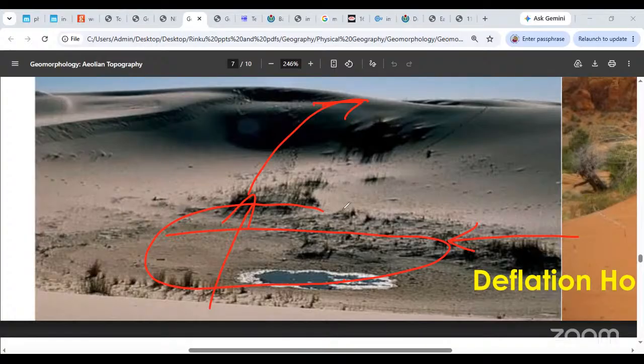Not all deflation hollows reach the groundwater table. That is also something you need to understand. There is a very famous depression called the Qattara depression in Egypt. तो वो दुनिया का बहुत बड़ा डिप्रेशन. It's a very huge depression, it spreads for miles. It's a great depression.